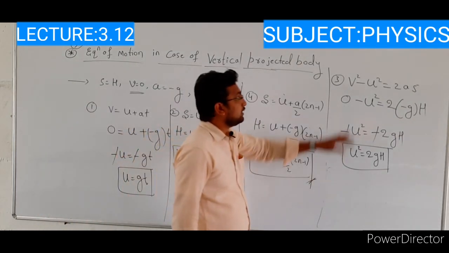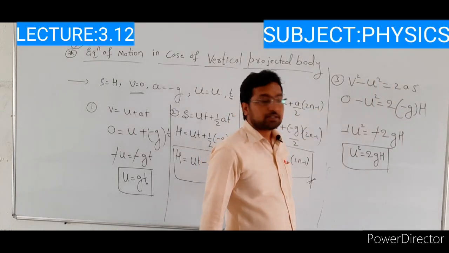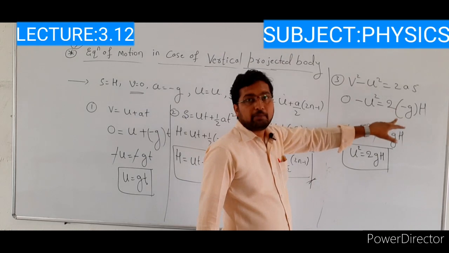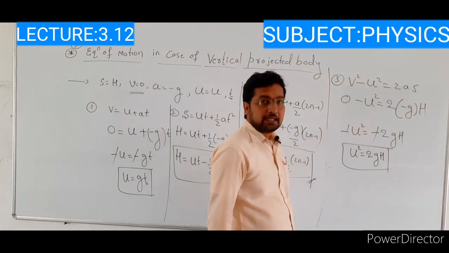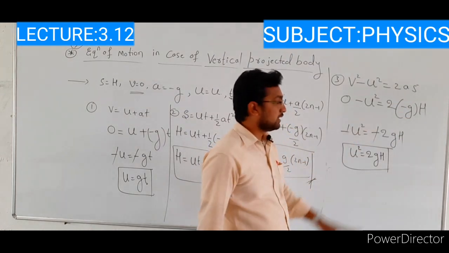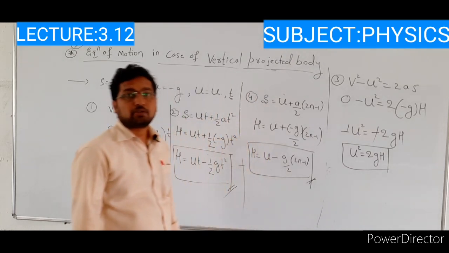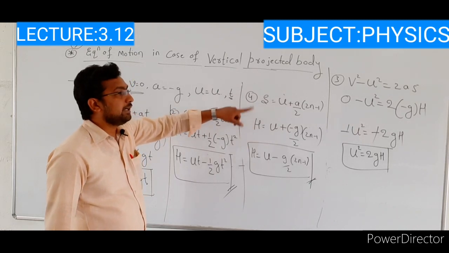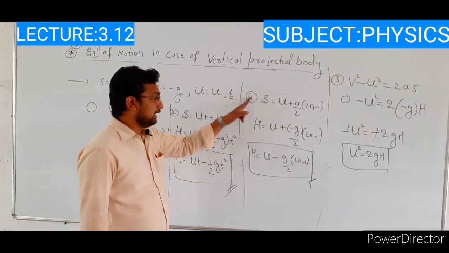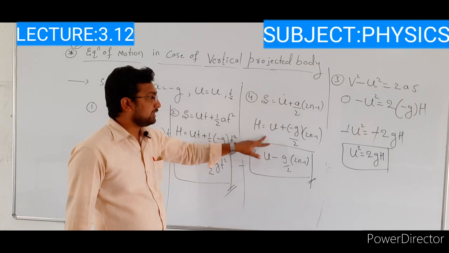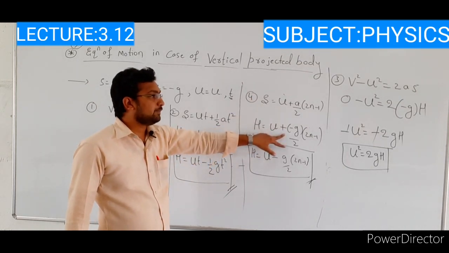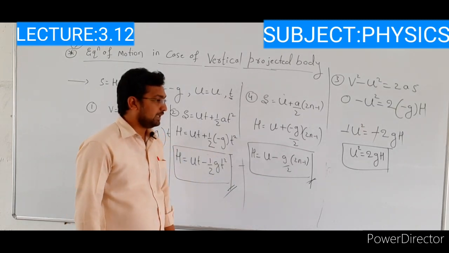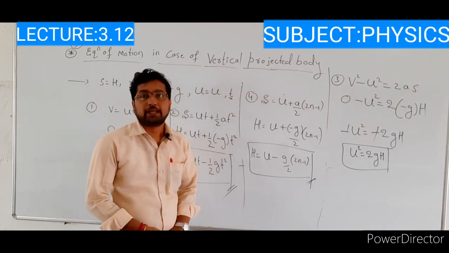And the third equation is v square minus u square is equal to 2as. V value is 0 minus u square is equal to 2 bracket of minus g into h. Minus and minus get cancelled. Then u square is equal to 2gh. And the last one is s is equal to u plus a by 2 bracket of 2n minus 1. Here s value is h, u as it is, u plus a value is minus g. Substitute here. Then you will get the final relation: h is equal to u minus g by 2 bracket of 2n minus 1.